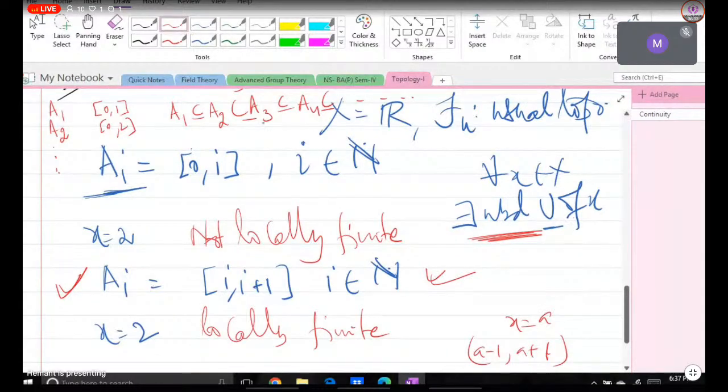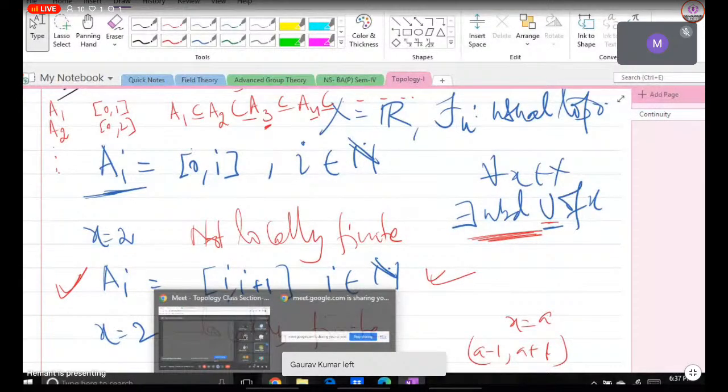If you take any neighborhood, and if it goes into any A_i, then it will go into all the subsequent ones. Suppose whatever open neighborhood U of x we have taken, and suppose this U intersects any one of these A_i, then once it intersects one A_i it will intersect all the later ones. Is it right? Yes sir. Because we have complete containment. That's why the above one is not locally finite.